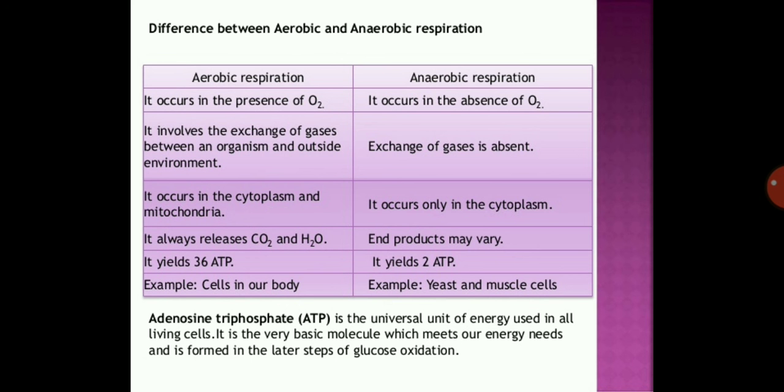ATP is the universal unit of energy used in all living cells. It is a basic molecule which meets our energy needs and is formed in the later steps of glucose oxidation. This you will learn in the further classes. Okay, so here you just have to remember that ATP means energy molecule.